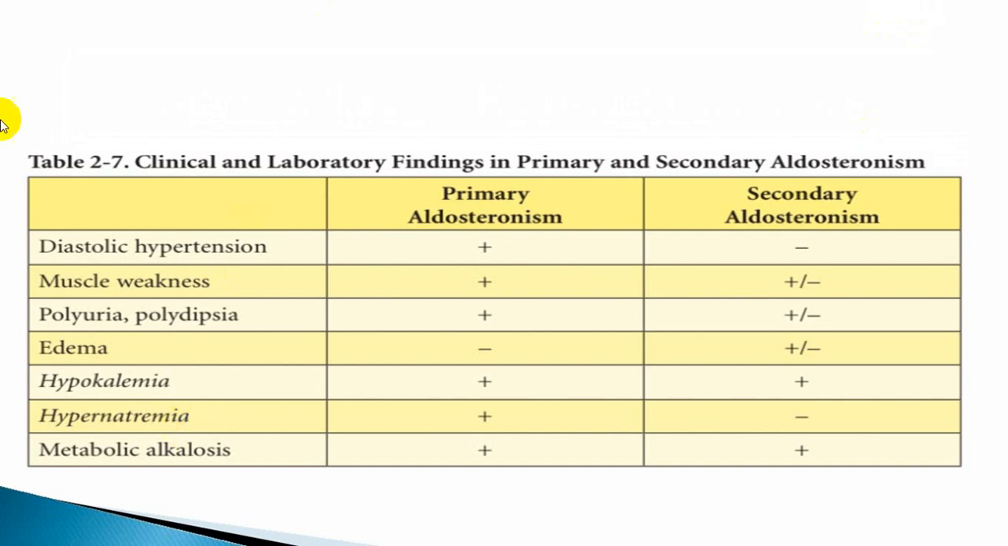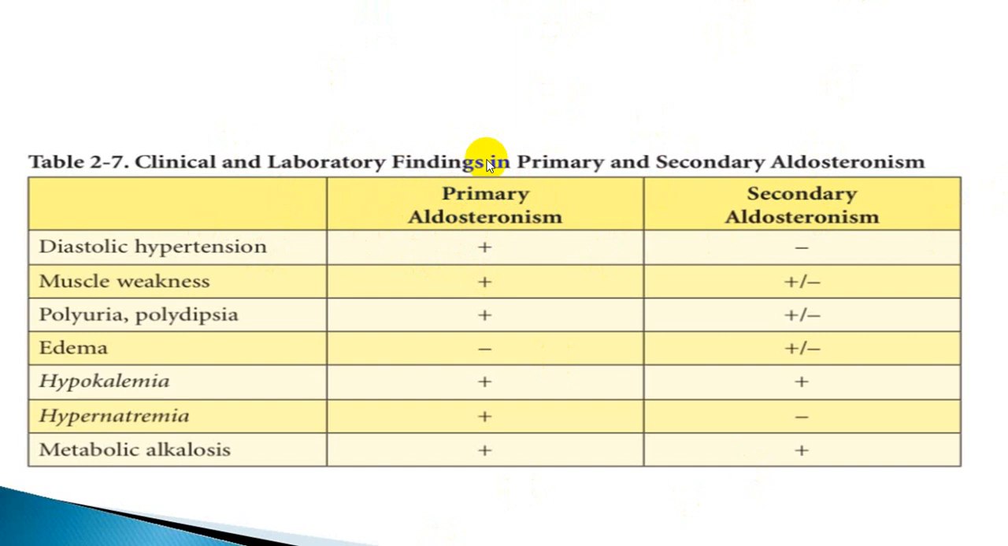Hypokalemia will be common in both. Hypernatremia will be more common in primary than secondary. Metabolic alkalosis will be common in both. Polyuria will be common in both. Edema is more common with secondary, less in primary. Diastolic hypertension is more with the primary variety than secondary. Muscle weakness is common in both. So that will be a mild difference, but very important.